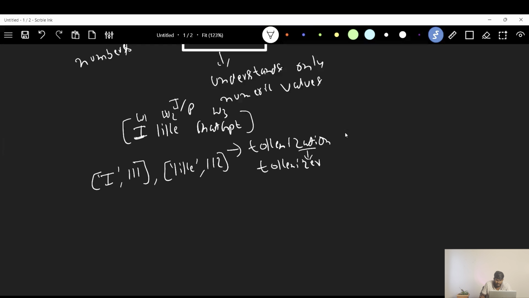Similarly, ChatGPT might have been converted to two tokens, chat as one token and GPT as another token. We'll see how these words are converted into tokens and why this one word is getting divided into two tokens, in a later stage of this video. But as of now, consider this is converted into two tokens. Let's say chat is converted into another token with token ID, let's say 113.